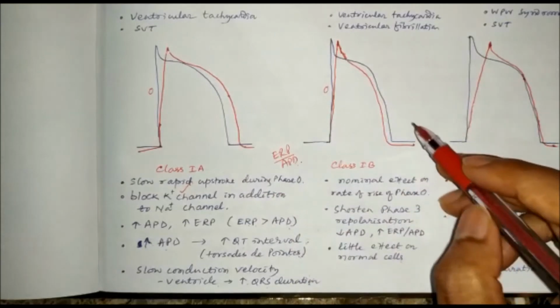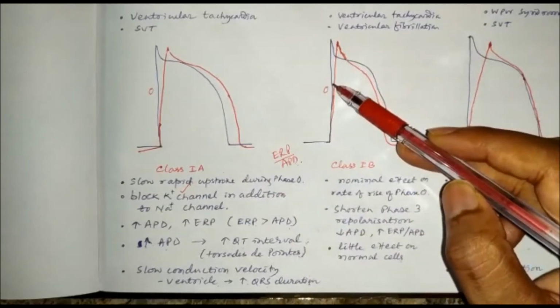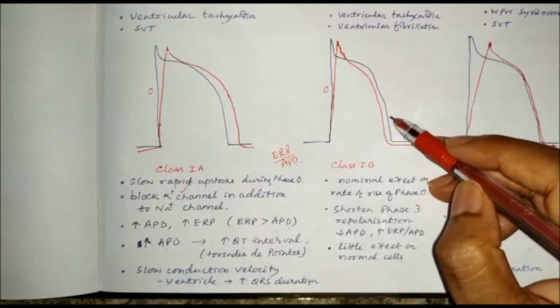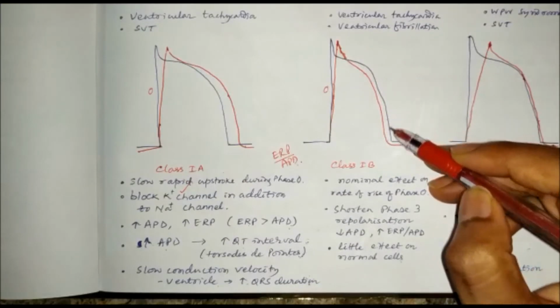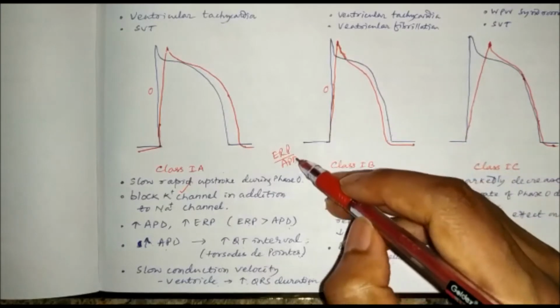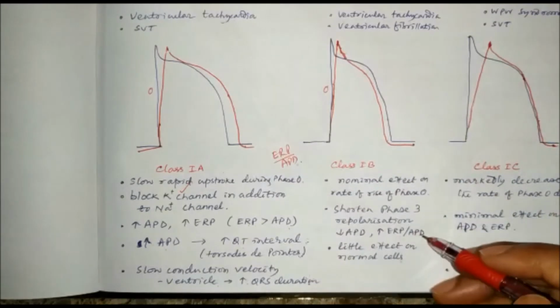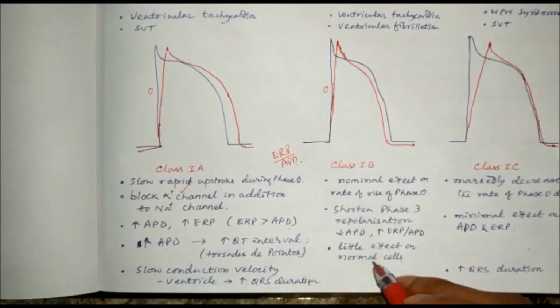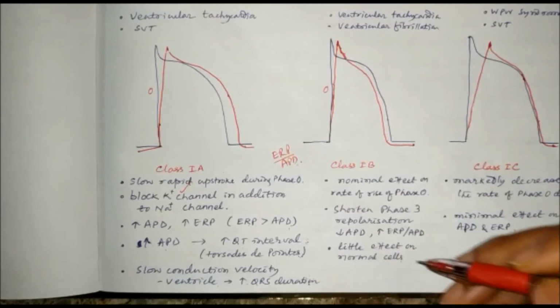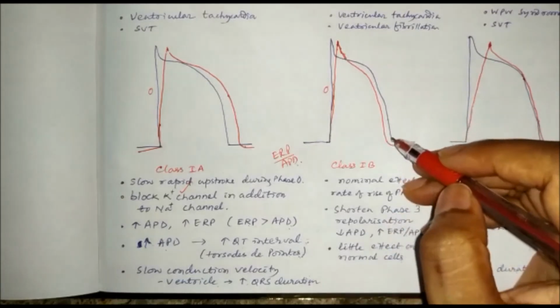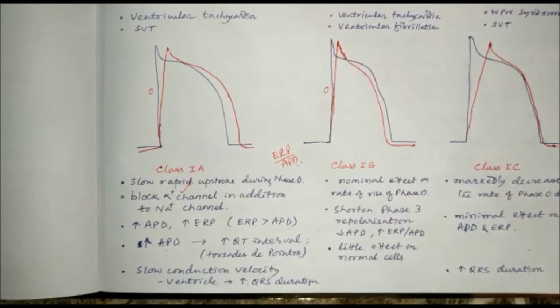Then class 1B has a nominal effect on the rate of rise of phase 0, but shortens phase 3, so it decreases the action potential duration. When the action potential duration is decreased, the ERP to APD ratio will definitely increase. They have no or little effect on normal cells, because they dissociate fast after the block.